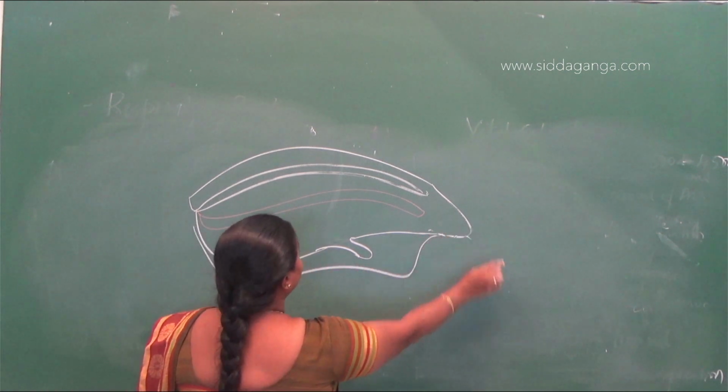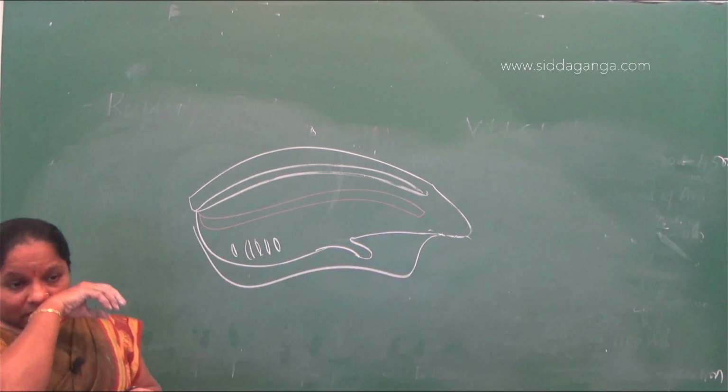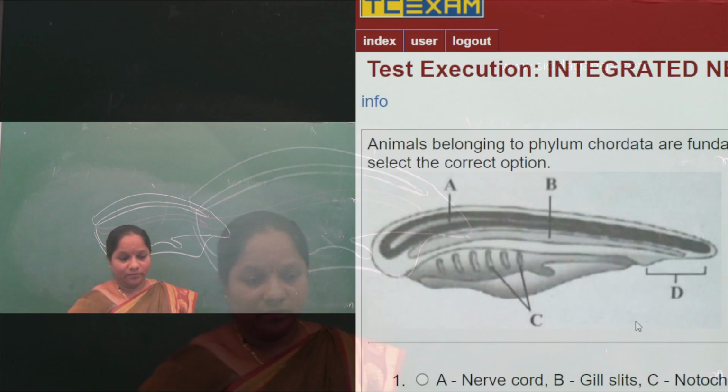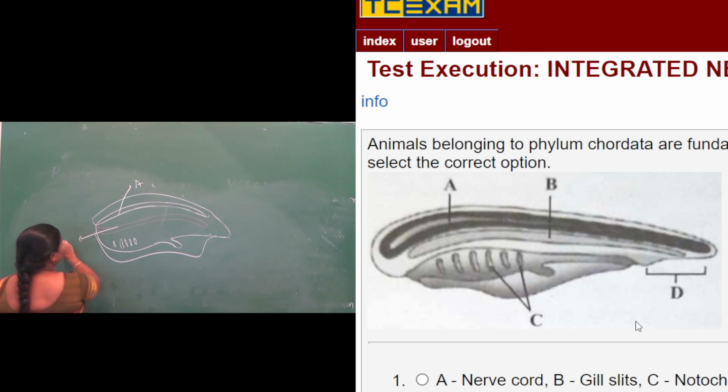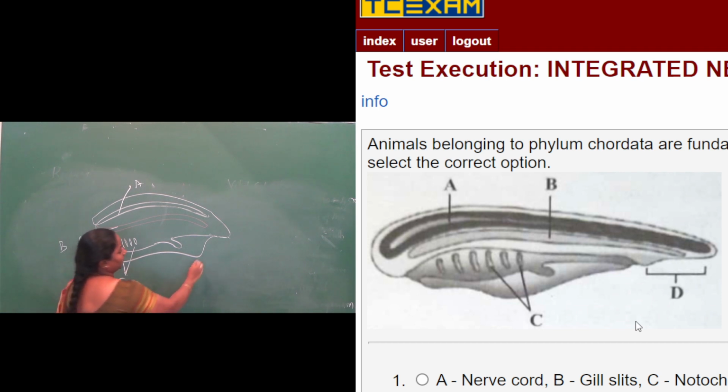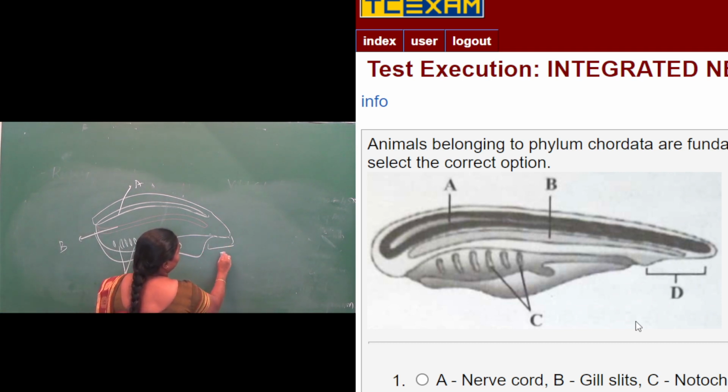Just a rough diagram to understand. Animals belonging to the phylum chordata are fundamentally characterized by the presence of structures noted as A, B, C and D. So here, this one they have labeled as A, then this one as B, this one as C, then this end part as D.